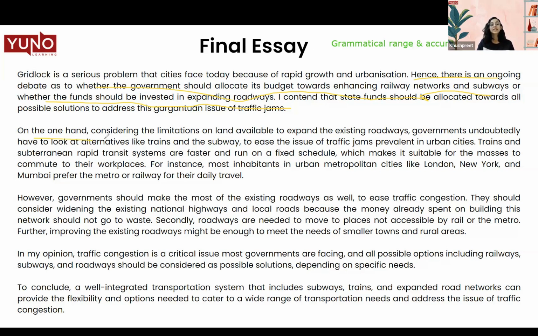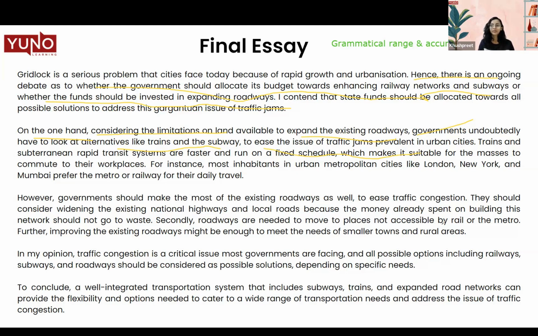Then we have one sentence here: on the one hand, considering the limitations of land available to expand the existing roadways. See, this is a dependent clause. What do I mean by dependent clause? That this clause is not full in its meaning. If I remove it from the rest of the sentence, it will not make complete sense. That is a dependent clause. And when we join a dependent clause with an independent clause, that's when we make a complex sentence: governments undoubtedly have to look at alternatives like trains and the subway to ease the issue of traffic jams prevalent in urban cities.